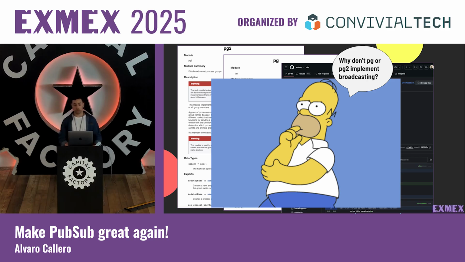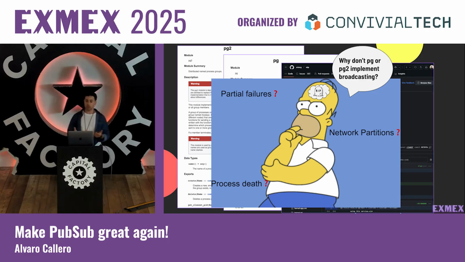Because, for example, what happens if there are partial failures? Let's say that we are sending a message to one node and it succeeds, but if we send the message to another node, it fails. So should we retry, or should we just send a report of the node that failed on the message sending? Network partition. Let's say that we are broadcasting, but only some of the nodes are reachable. So how long should we wait before timing out? What happens if a process dies in the middle of the broadcast? Can we assume that all the broadcasts fail?